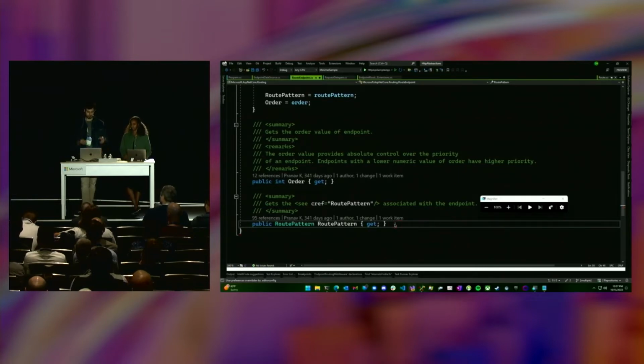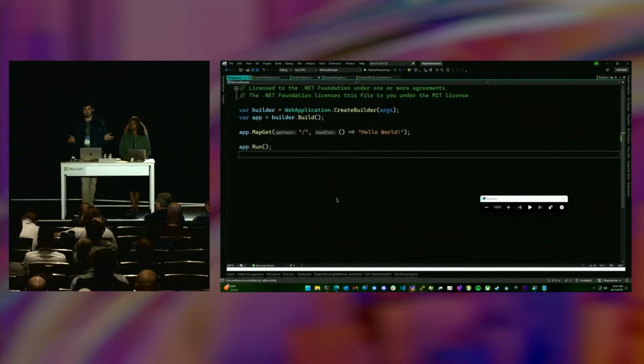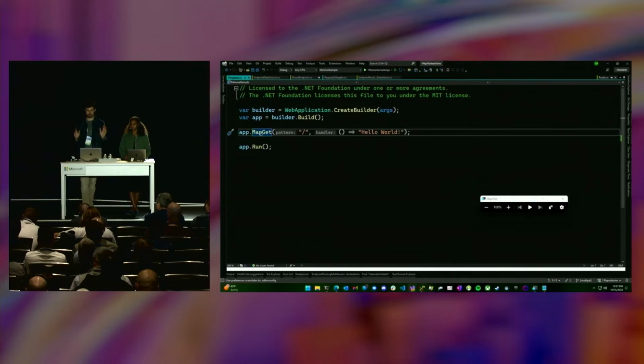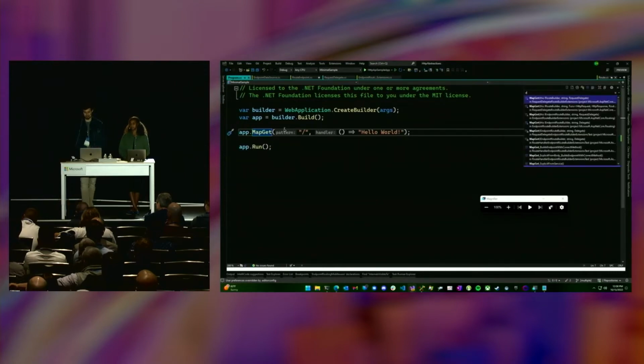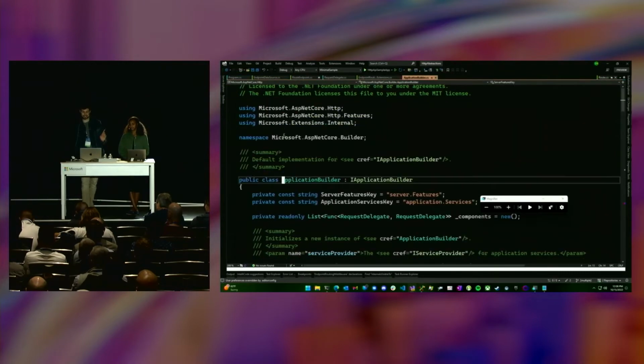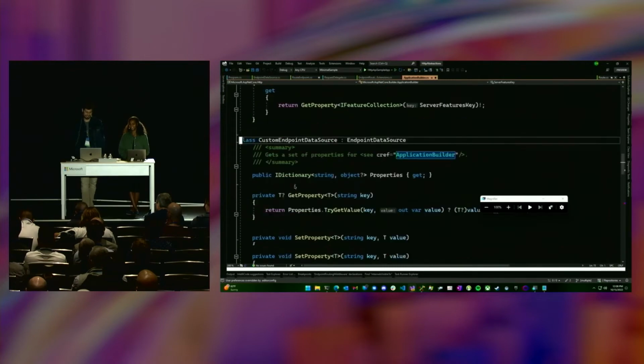So really quickly, just to show you how this all goes together, I'm going to take what's basically the new empty web template, but it's in our repo. And we can see how something like MapGet uses this, right? So when you're adding middleware, there are basically 2 key types that the web application implements. It's IApplicationBuilder, right? And that's what runs the IMiddleware pipeline. So if we take a really quick look, I told you I went over on time, so I'm trying to cut this down in rehearsal. So we'll see how that goes.